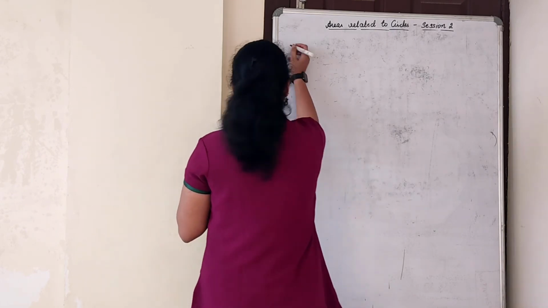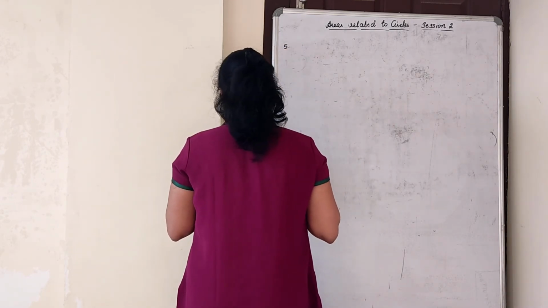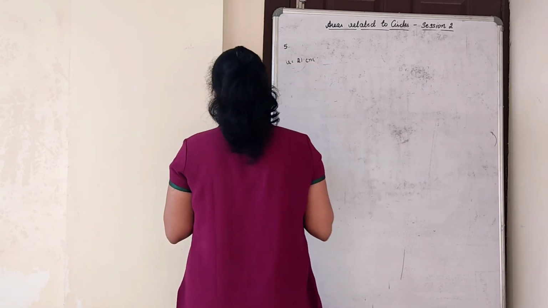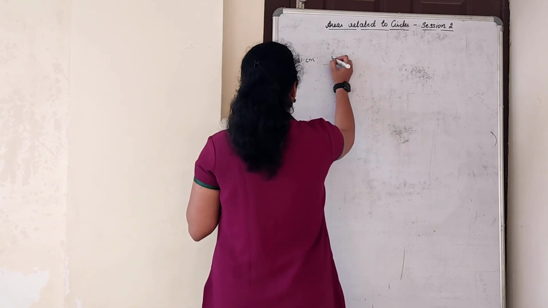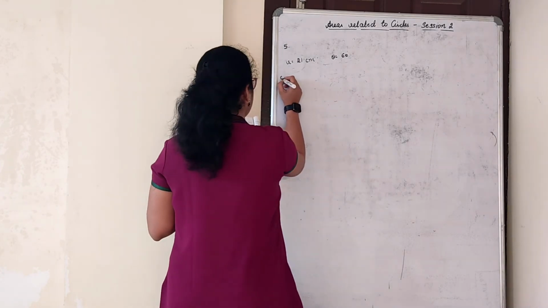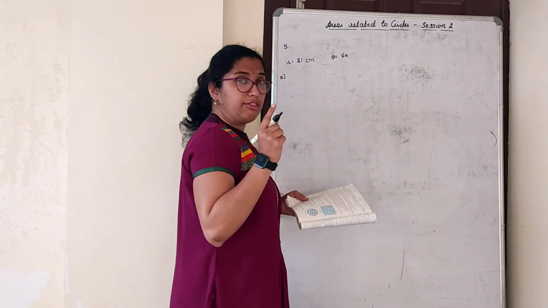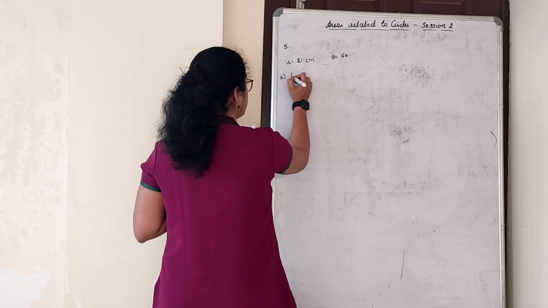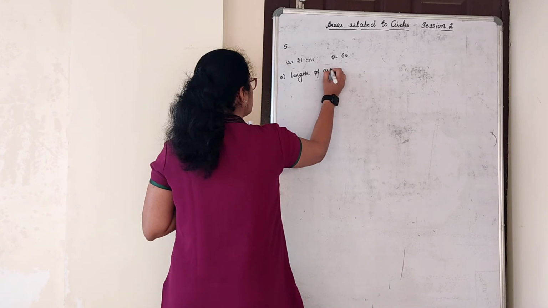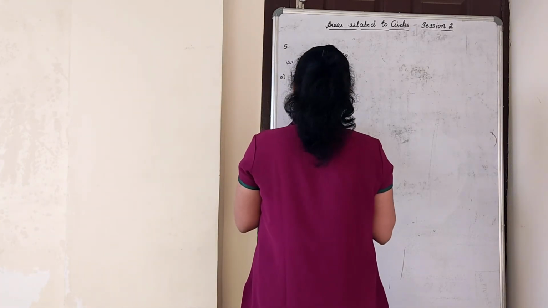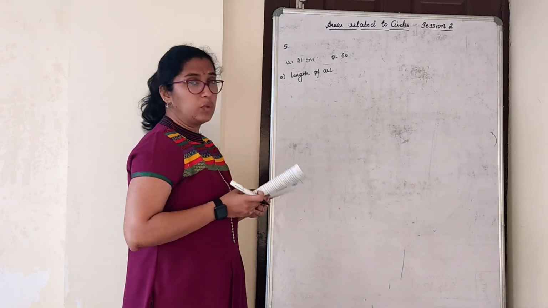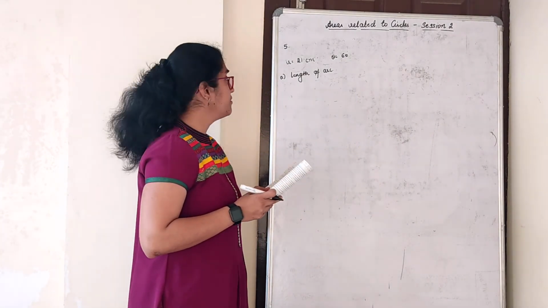Fifth one. In a circle of radius 21 centimeter, an arc subtends an angle of 60 degree at the center. Find the length of the arc. This is the only sum where we have the length of the arc. Otherwise, we don't have it anywhere. Length of arc, then area formed by sector. Okay, we'll do it one by one. We know r, we know theta. That's more than enough to find anything given, right?